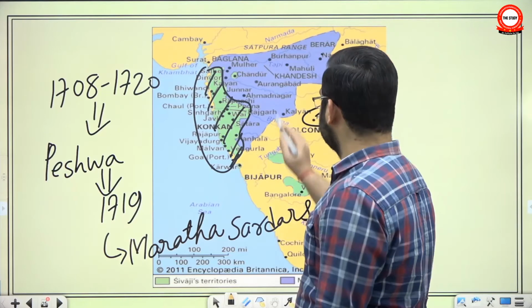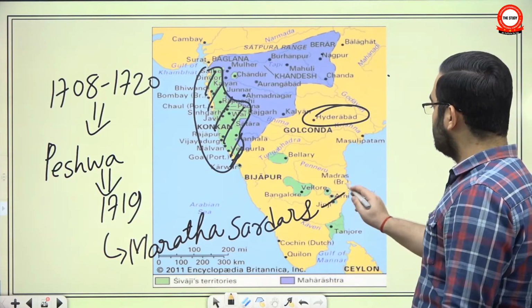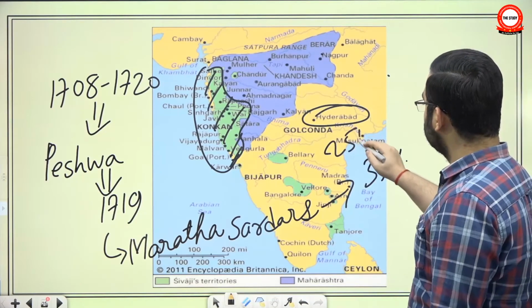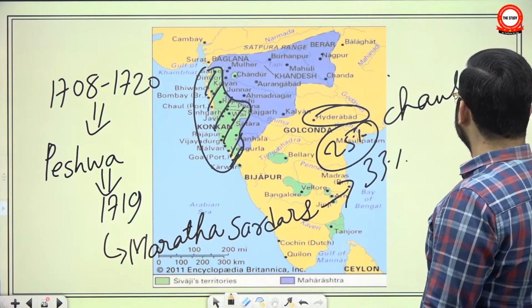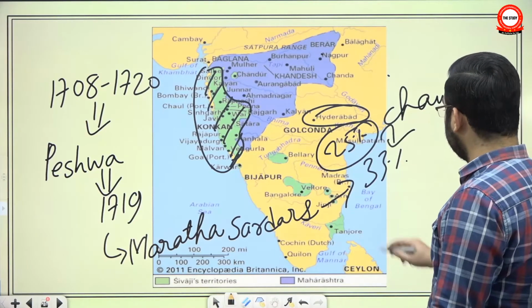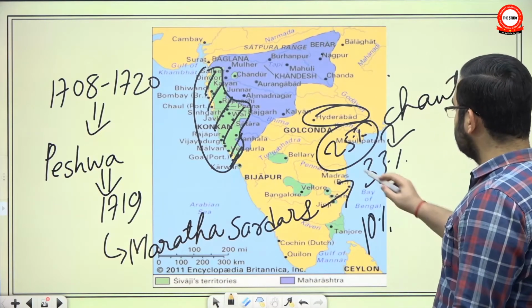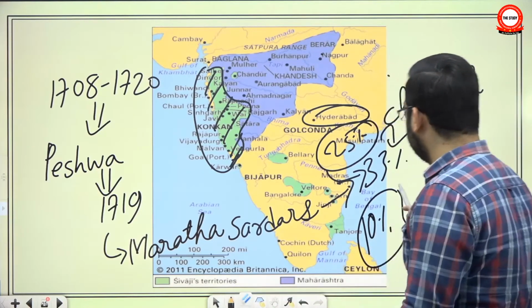Their job was to collect Chauth and Sardeshmukhi from the area under their control, and out of Chauth, first 25% of land revenue is Chauth, and out of this 33% went to Peshwa, and the entire Sardeshmukhi, which was the 10% of land revenue. So 33% of Chauth and the entire Sardeshmukhi went to the Peshwa.